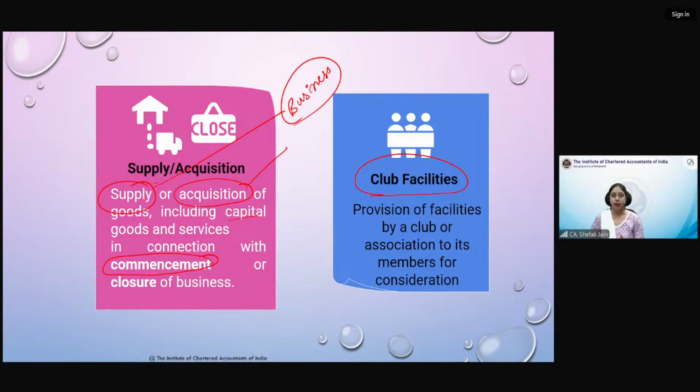So an association of persons has been created for certain specific purposes. Now if some club or association is providing some services or facilities to its members, this can be services also, and these can be goods also. So that is also included in business. We'll see some examples of this also, and this has also been included in the definition of supply specifically, because